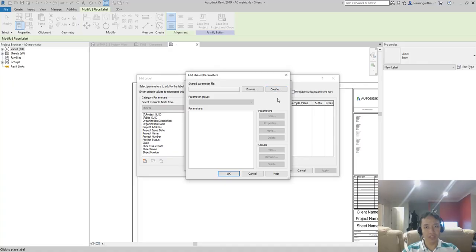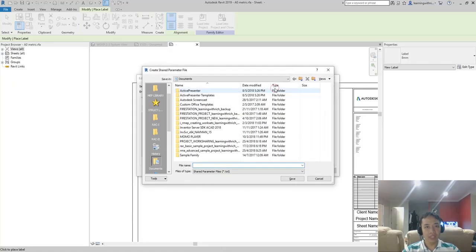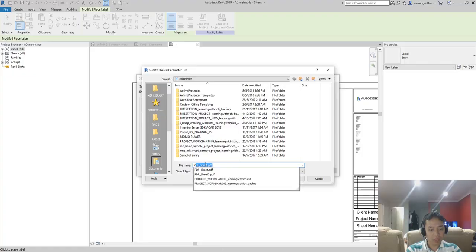Actually, no other option here, so you need to create one, and then you can save it on the central location on your server. But in my case, I'll just save it in my documents. So I'll just put it here. Let's say this is for the project information. I'll just key in project information parameter.